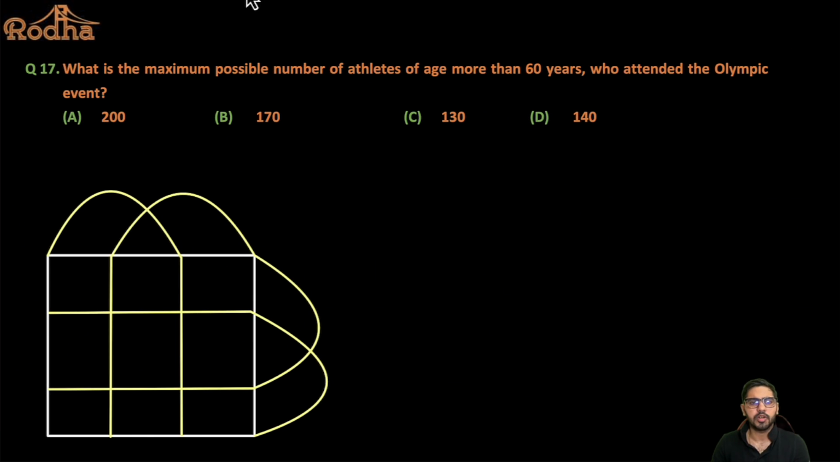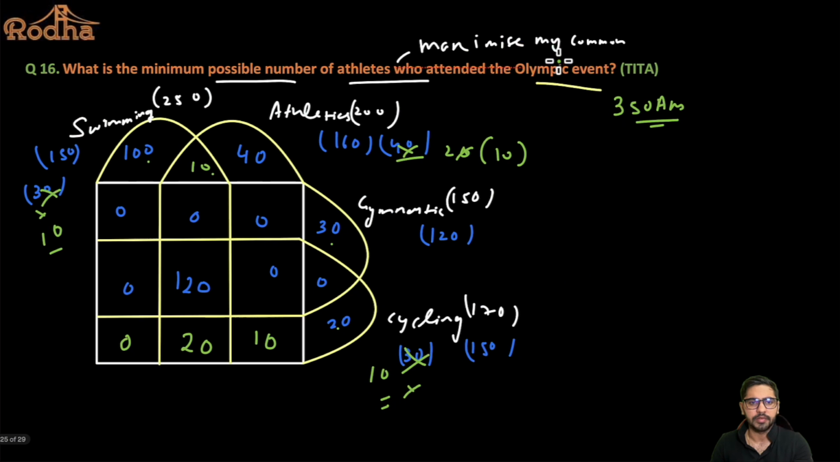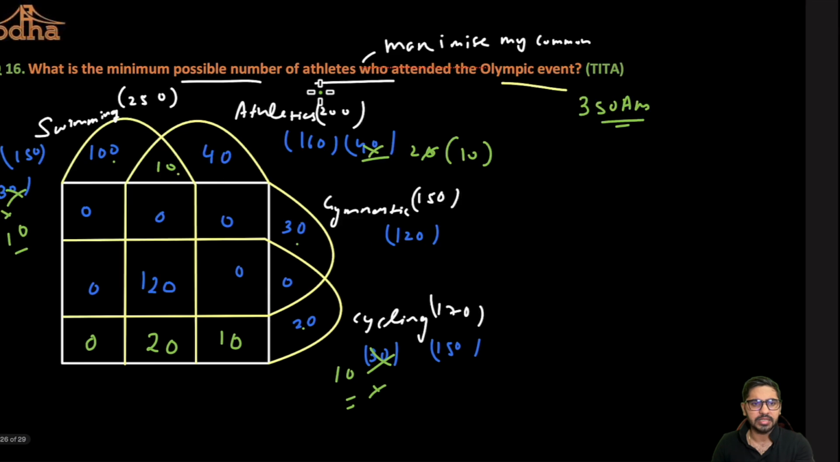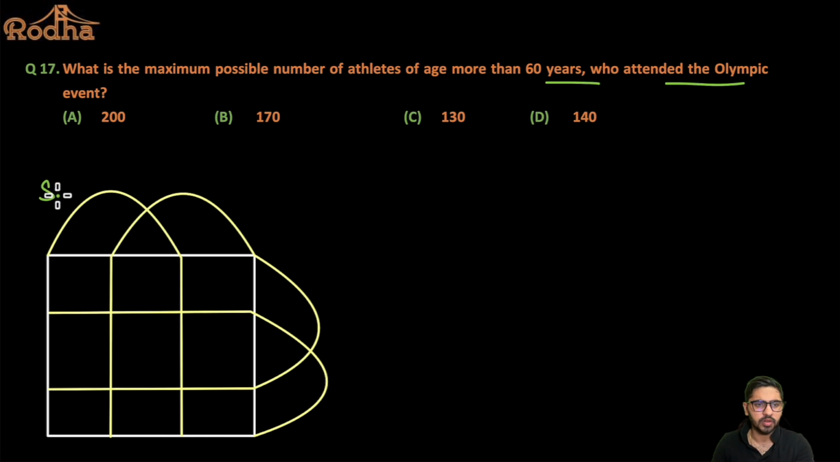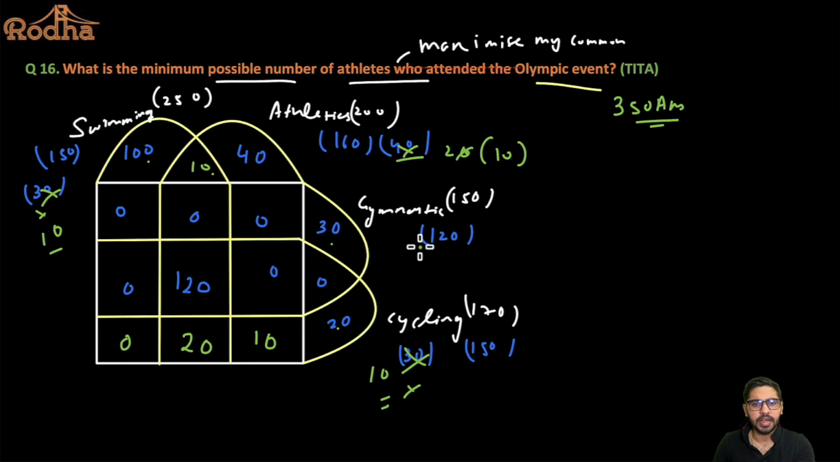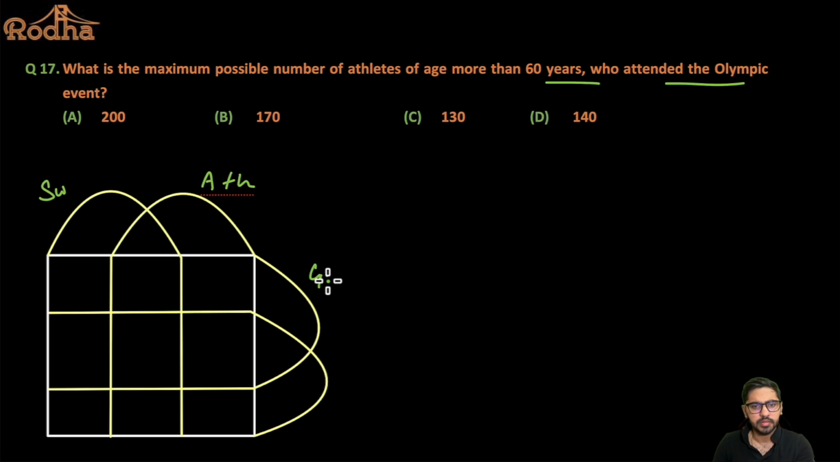Now, what is the maximum possible number of athletes of age more than 60 years who attended the Olympic event? Now, I want to maximize the number of people of age more than 60 years who attended the Olympic event. All right, let's see. I'll say swimming, so I'll write with only SW. Then we have athletics here, right? Then we have gymnastic here, and then we have cycling here, right?